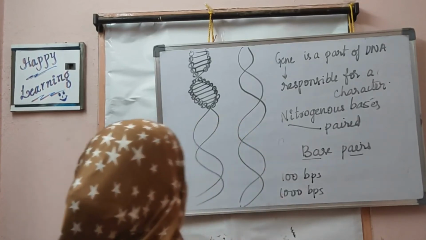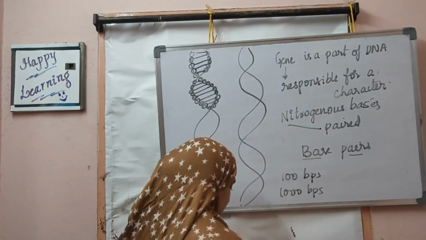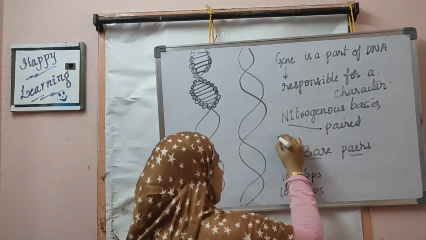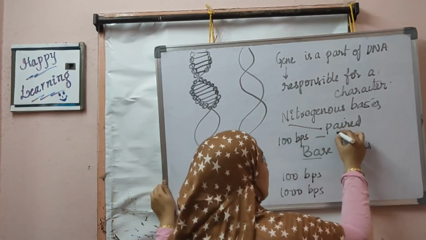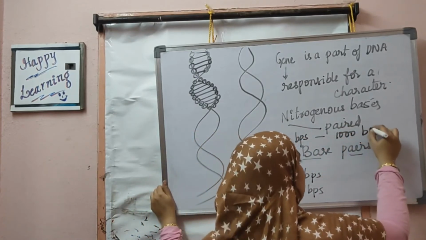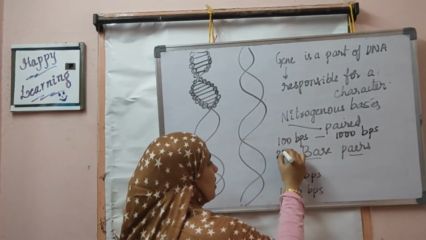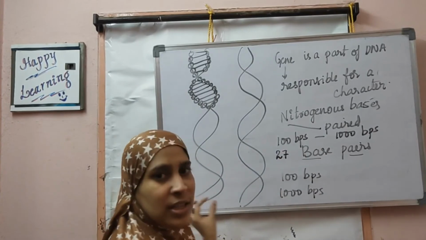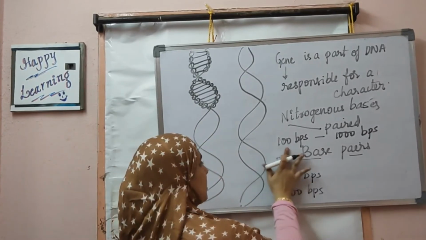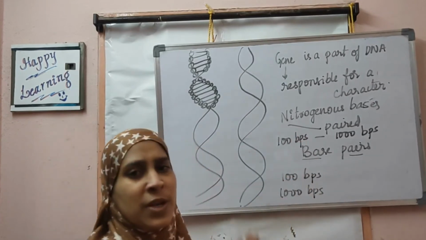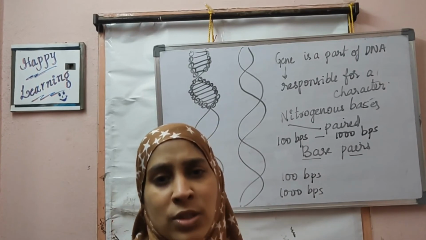So this gene can be as small as 100 base pairs. It can be as long as 1000 base pairs. Something around 27 is the smallest gene, though I'm not sure about it. I can't say it is 10, but it can be 100 base pairs, it can be 1000 base pairs. The largest one is something around 5000 base pairs.